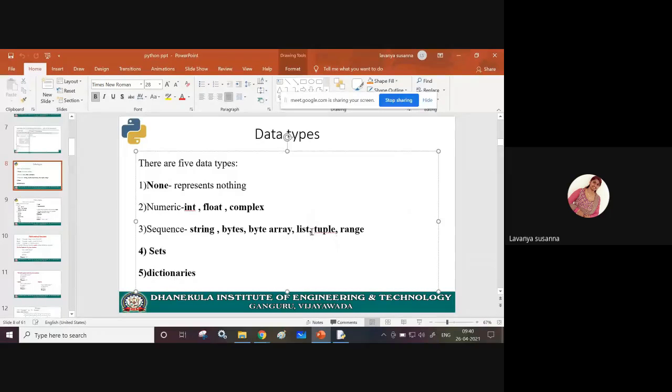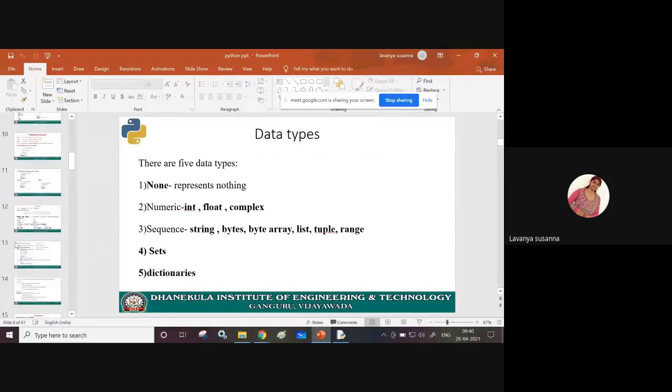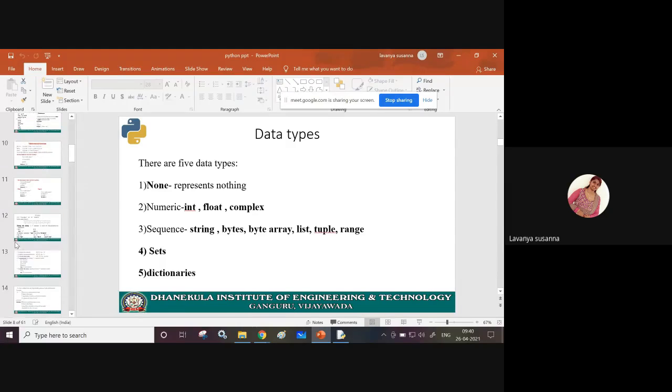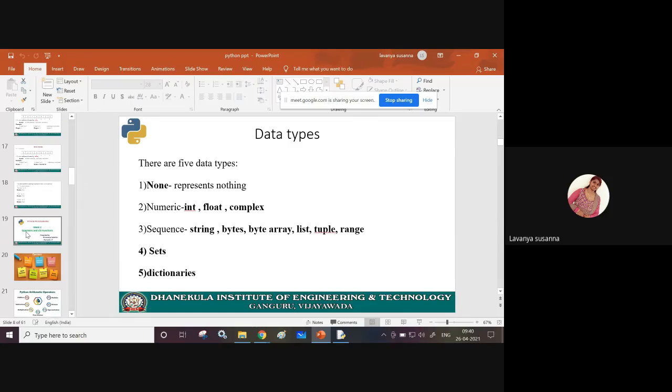Tuple. About list, tuple, range, sets, dictionaries, I will say later. Today, just now we have discussed what immutable data types are, right? Integer, float, complex, strings are immutable. You cannot change. What are mutable data types, which you can update the values? That I will say later.